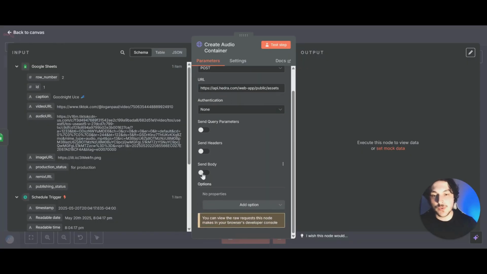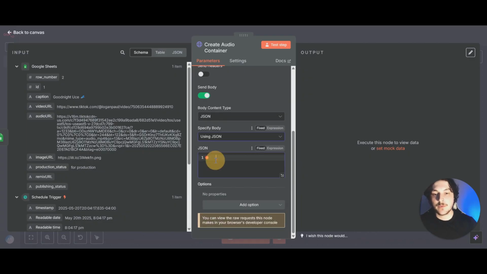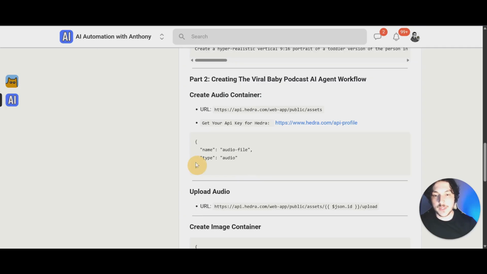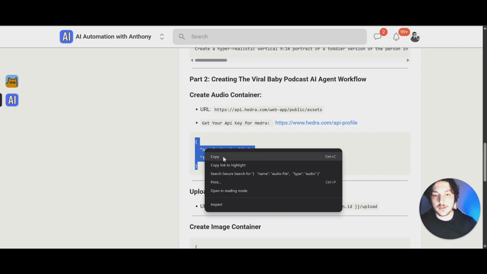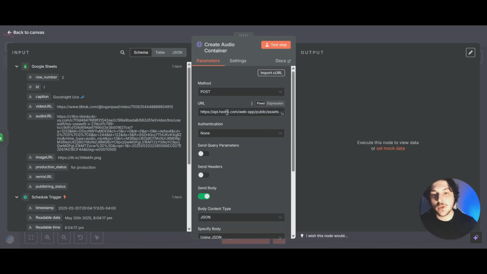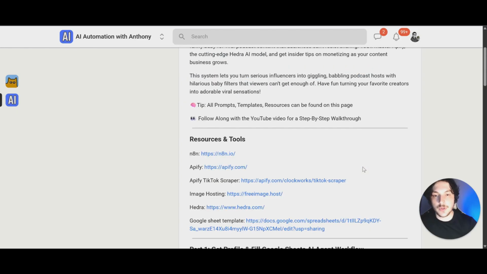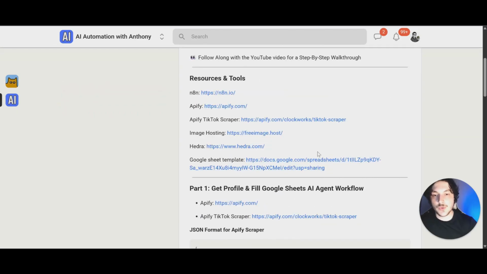And we'll scroll down to send body, turn that on, and we'll pick JSON, specify body, select JSON, and then for this window right here, you want to come back to the community and grab this simple code right here, copy it, and paste that right into the window. And if you look at the URL that we're using, it's hedra.com. So if you come over to the community again and scroll all the way up to resources and tools, click on this Hedra link.